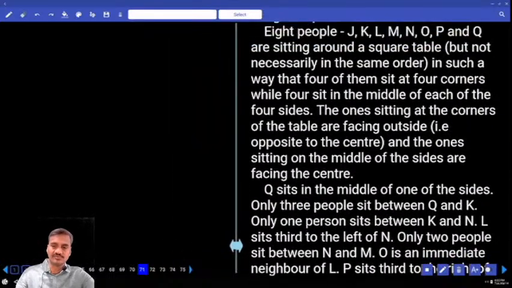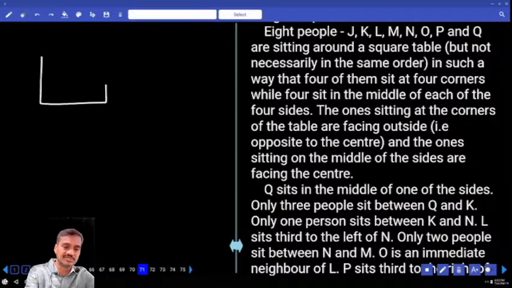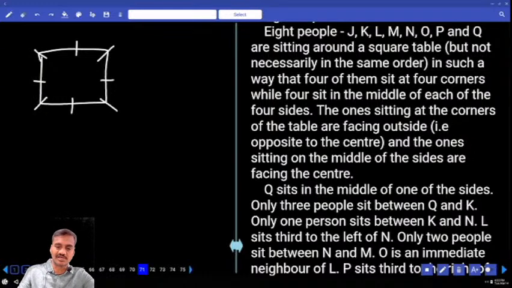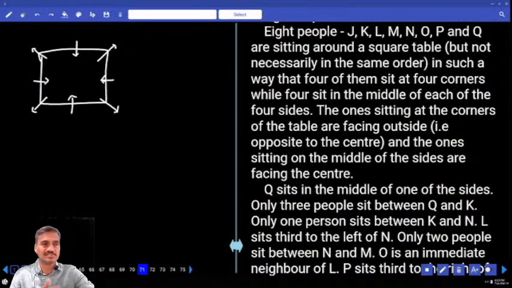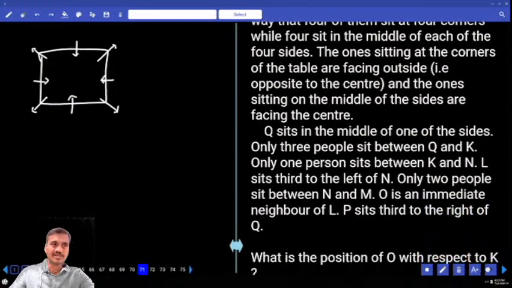Now in this 71 to 75, there are 8 people seated around a square table, 4 at the center and 4 at the corner. The persons sitting at the corner are facing away from the center, and the ones at the center are facing towards the center. In general, whenever 4 persons are facing one direction and the other 4 are facing the other direction, it must be under the first priority, because every alternate person faces the same direction. Hence, compared with circular arrangement with some inward, some outward, this is the easiest one.